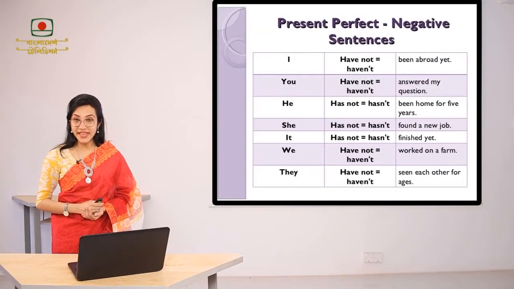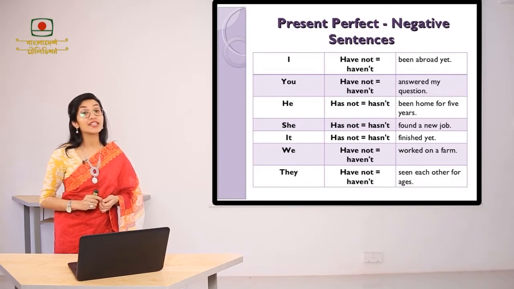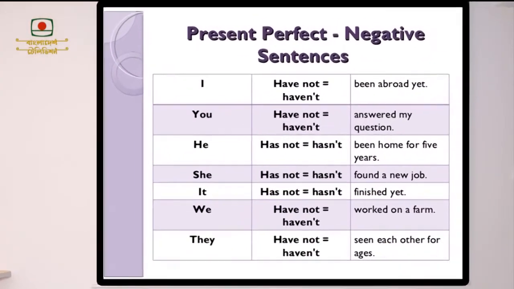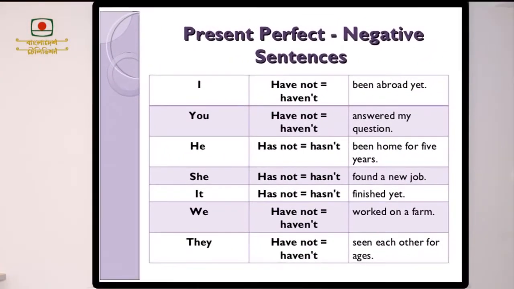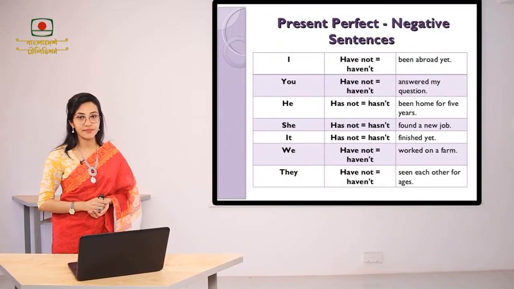In case of a negative sentence using present perfect tense, we just have to add not after the verb have or has. As in, I haven't been abroad yet. You haven't answered my question. He hasn't been home for 5 years. Now what do you have to focus on here?